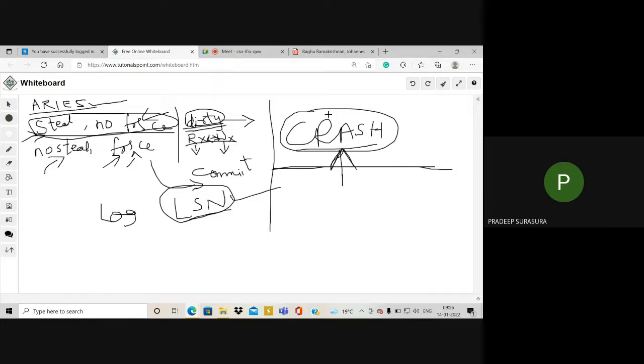So we are studying recovery algorithms. The intention of recovery algorithms is to recover those transactions which were running at the time of crash. We cannot predict when a crash occurs; it may occur at any moment.